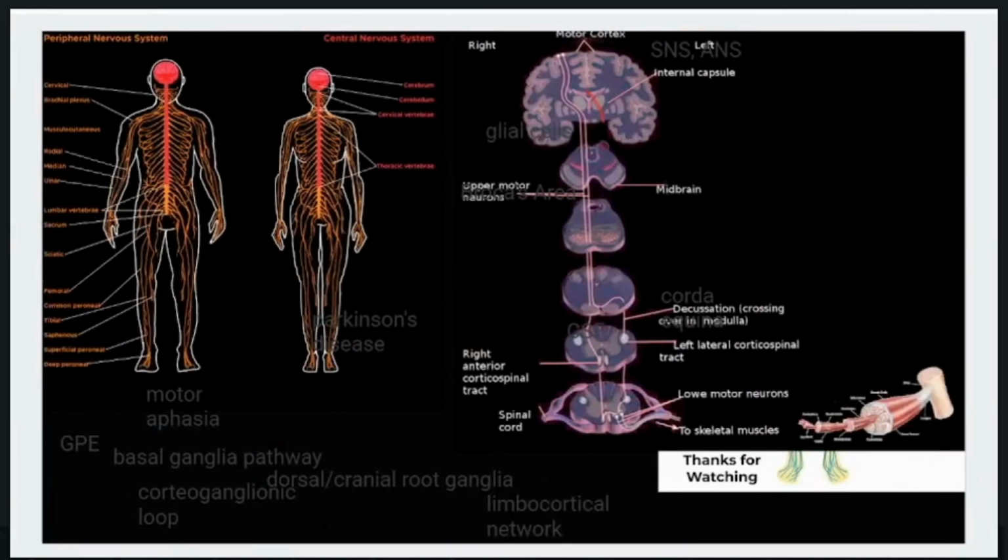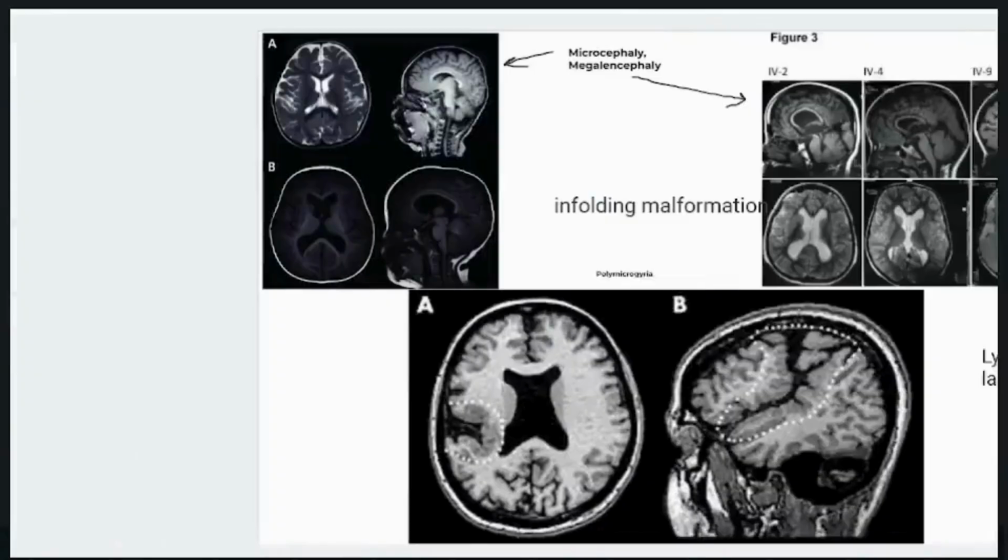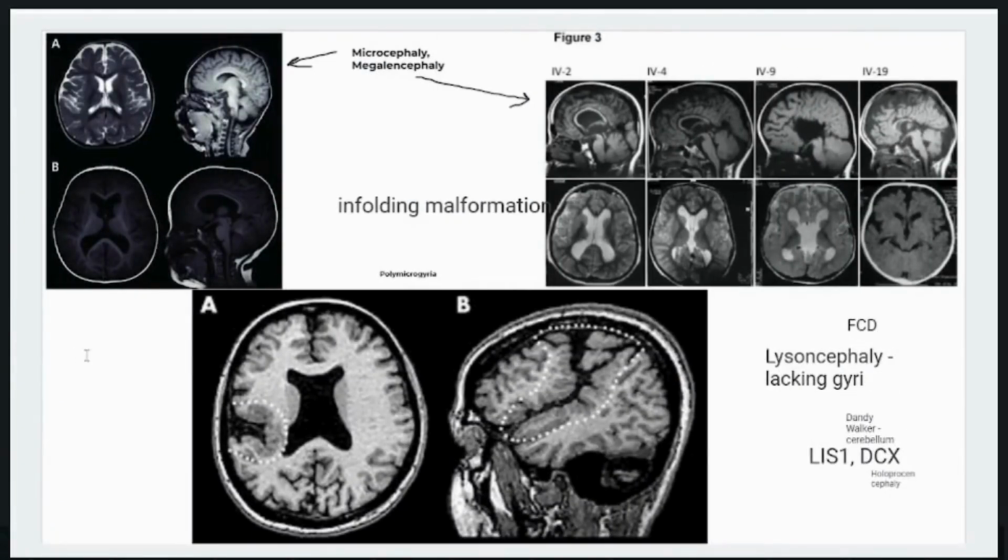Here, a group of disorders known as leukodystrophies are characterized by defects in myelination in the CNS. Examples include Krabbe disease and adrenoleukodystrophy. These conditions often present with motor regression, cognitive decline, and seizures.